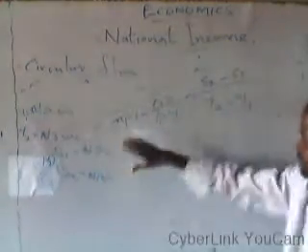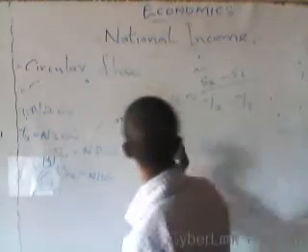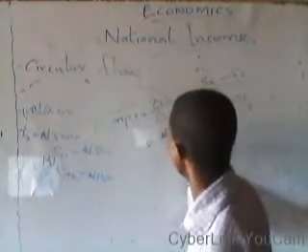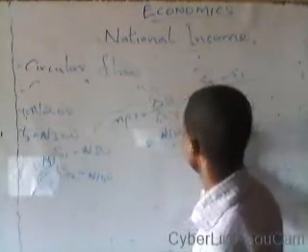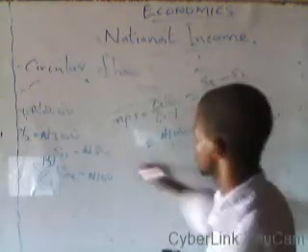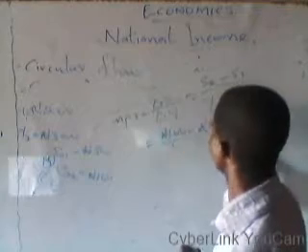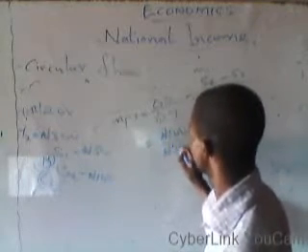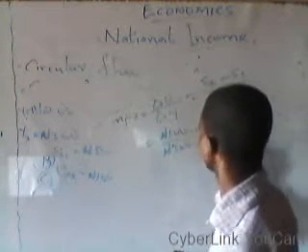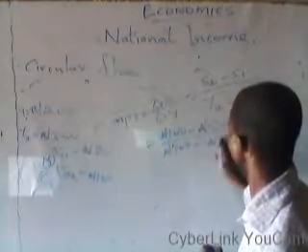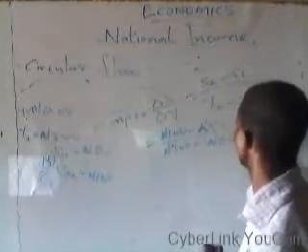So our MPS we calculate as S2, 100 naira, minus S1, 50 naira, divided by Y2, new level of income 300 naira, minus Y1, which was 200 naira.